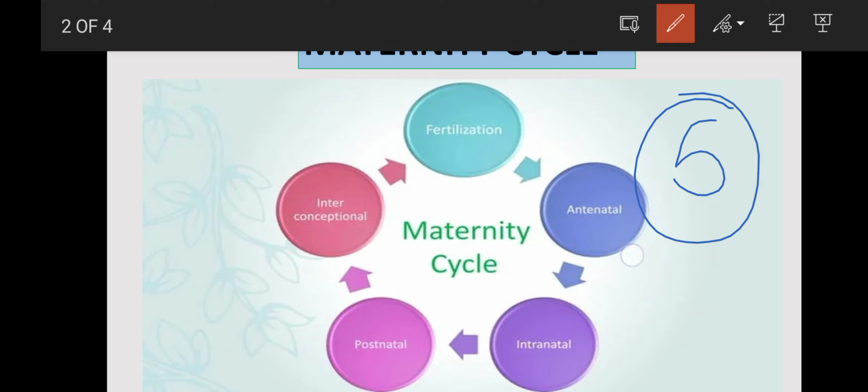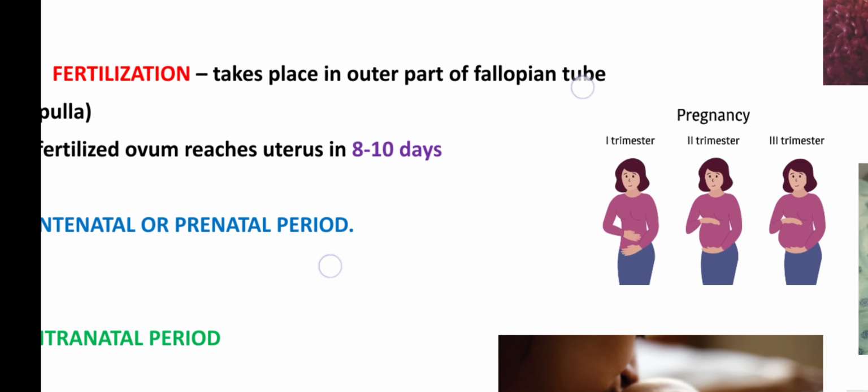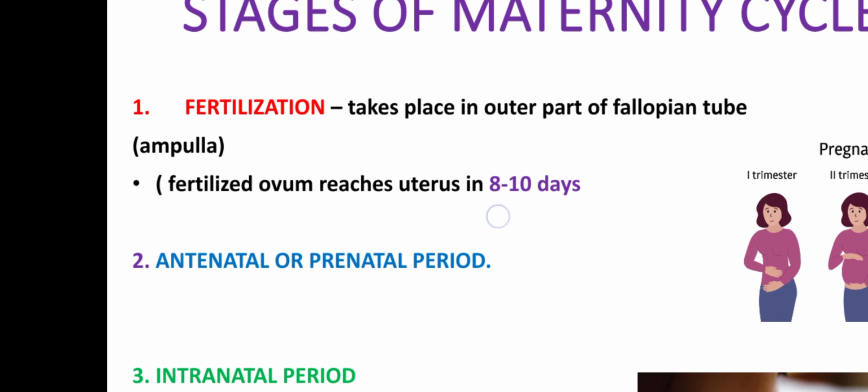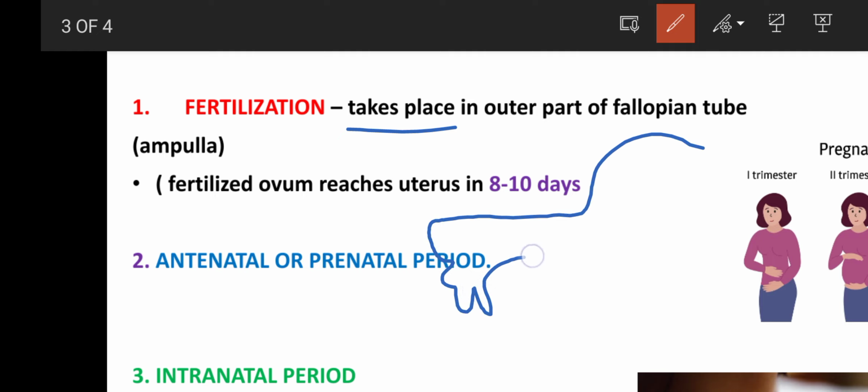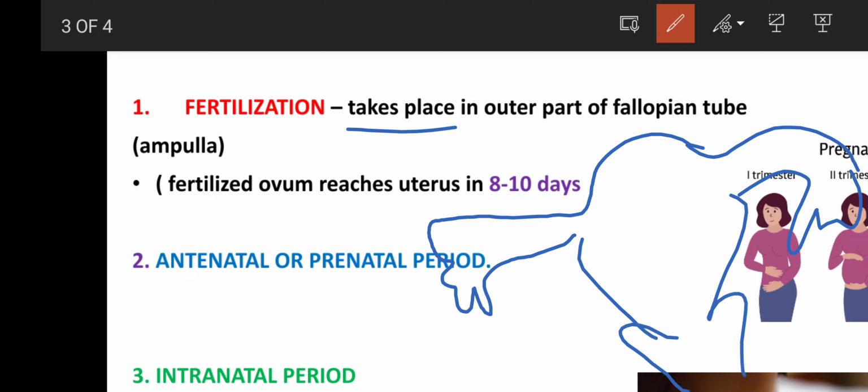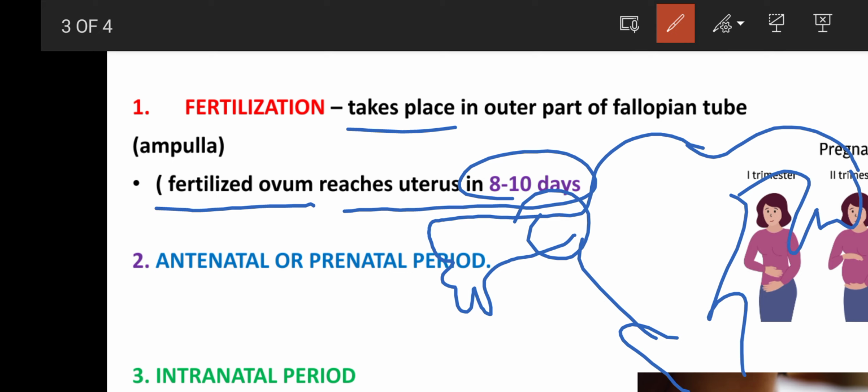Now let us see each of these stages. Fertilization. Fertilization takes place in the outer part of the fallopian tube. You can see here, it takes place in the outer part of the fallopian tube, in the ampulla. And the fertilized ovum will reach the uterus in about 8 to 10 days.